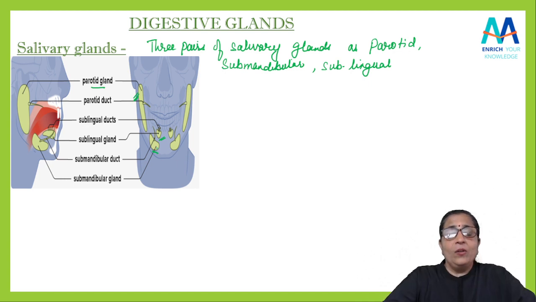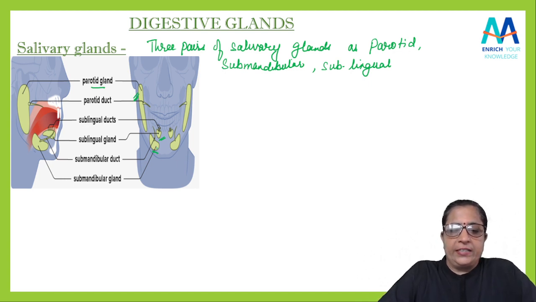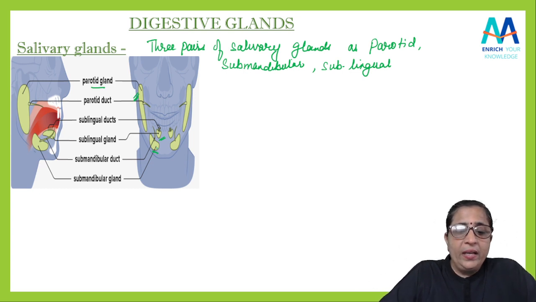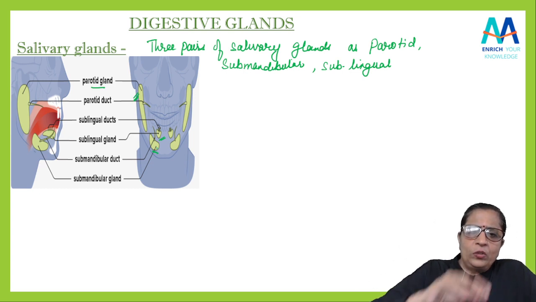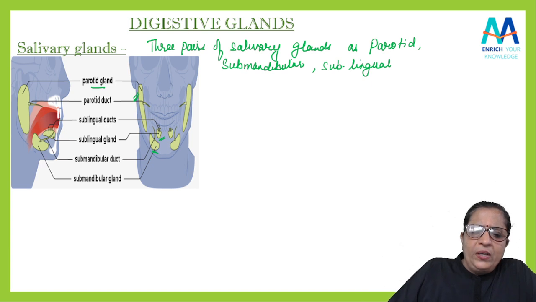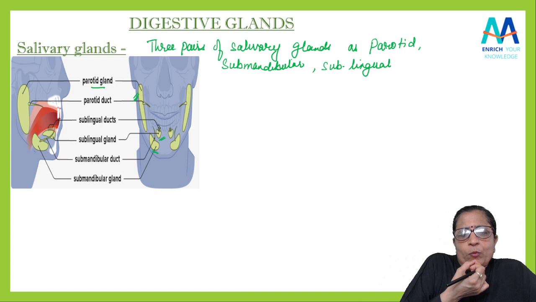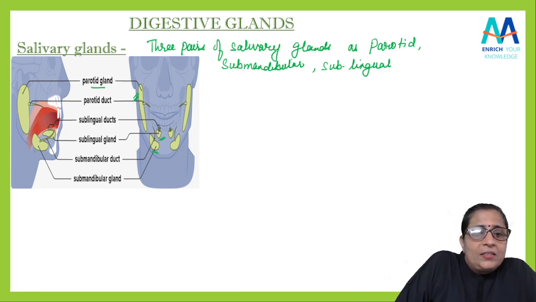Okay, now what is the role of these glands? ग्लैंड का काम क्या रहेगा? ये सलाइवरी ग्लैंड्स, ये जो पैरोटिड है, सबमैंडिबुलर है, सबलिंगुअल है. Remember students, if you know the position exactly, sublingual, you can say it is below the tongue. Exactly, if you want to see the position, it will be below the tongue. यहाँ पे देखो, here you can find it out.